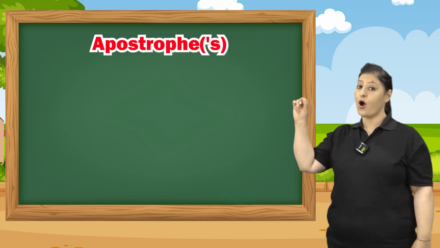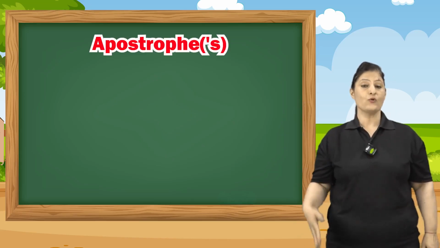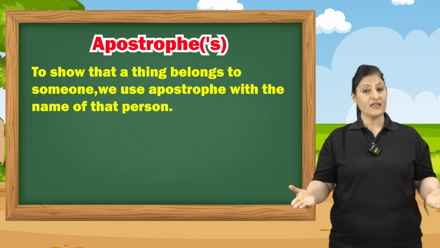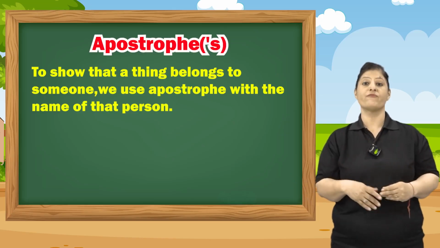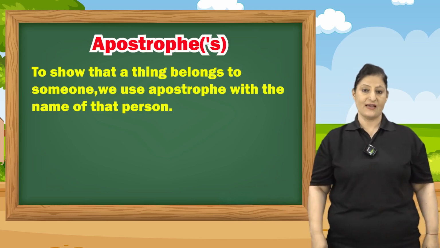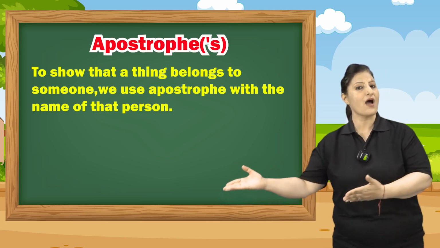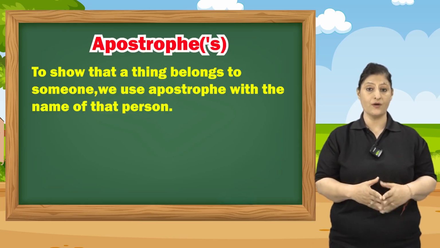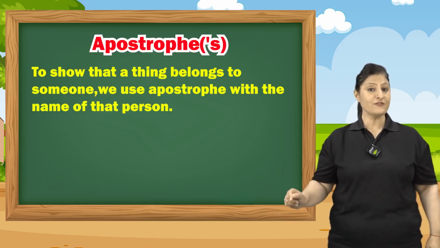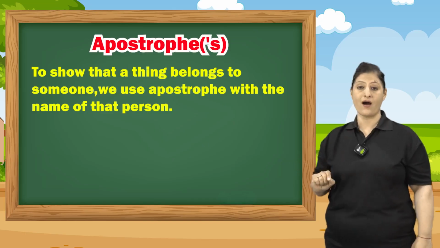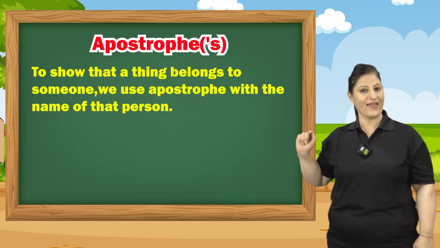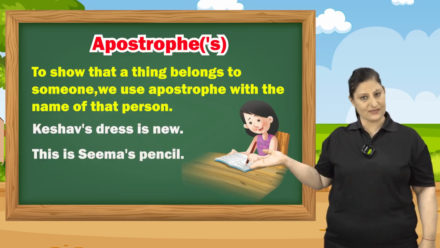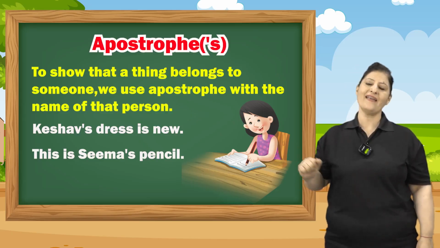Apostrophe S means a comma and a S. It means belonging to, when you are referring to someone. To show a sense of possessiveness or a possession, we use apostrophe S. Like, this is Radha's jacket. Radha's. So here the noun or the naming word Radha is coming. Then after Radha, we will put a small comma on the top and a S. So the punctuation mark apostrophe S comes like this, comma on the top and S.